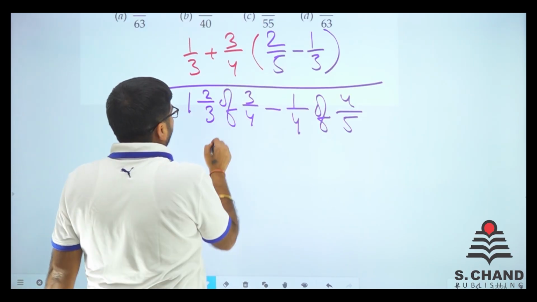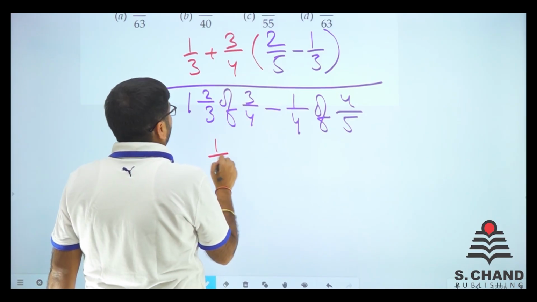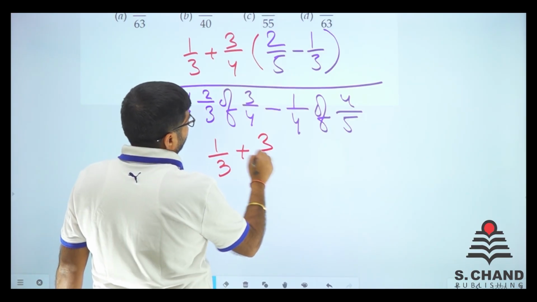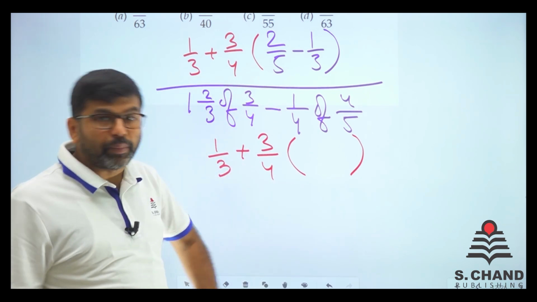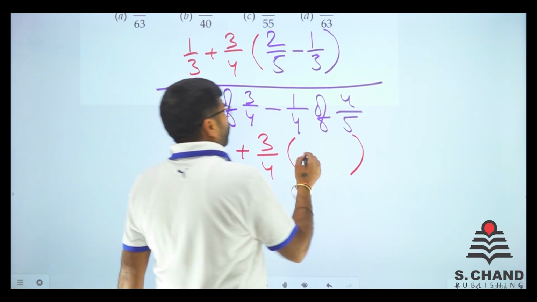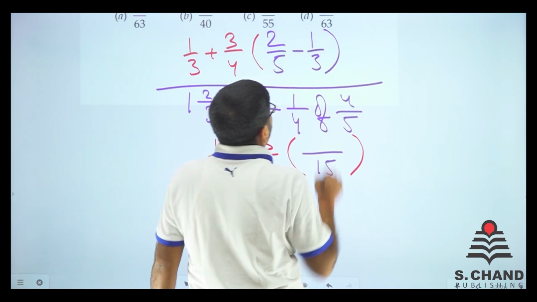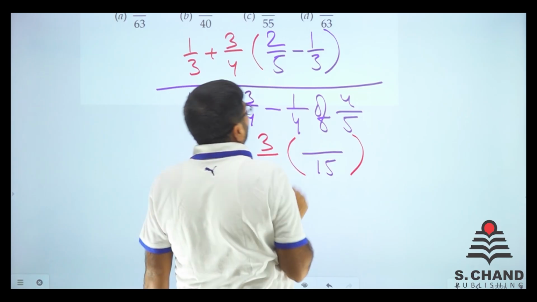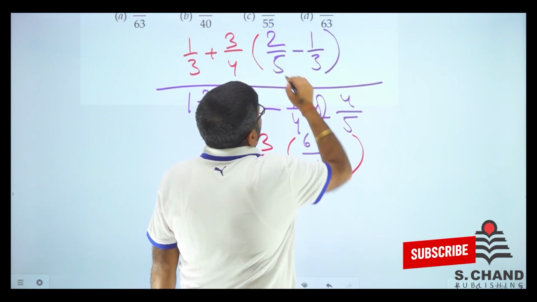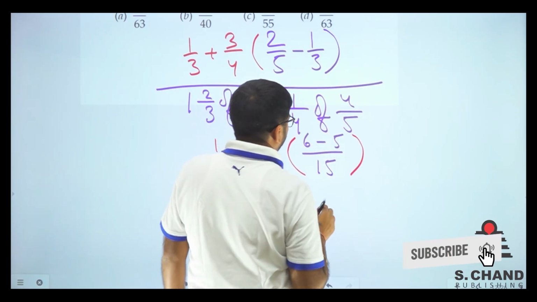So in the upper portion, that is the numerator portion, what we'll do is leave this as it is. First solve or simplify the bracket part. So 5 3s are 15. 5 into 3 is 15. Now 15 divided by 5 is 3, then 2. So 6 minus 5. Here it is.